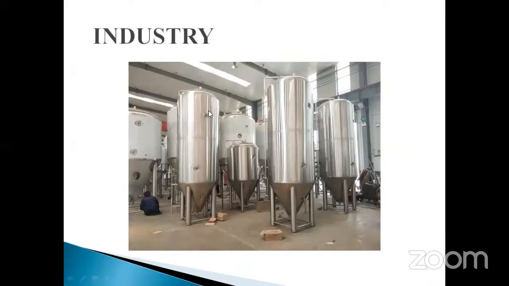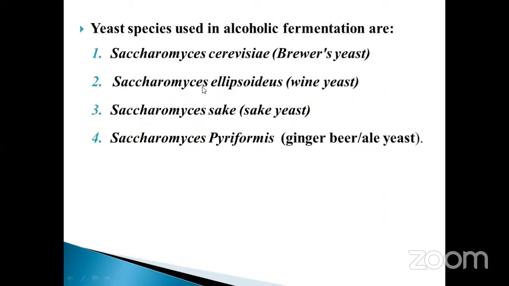See, there are so many containers there, each with a specific temperature maintenance. Industrial aspect in large-scale industries: take for example, in Tamil Nadu, Tasmac is one example. What are the yeasts? How many types of yeast have been used? Each one has specific properties and flavor. You have to note it down.